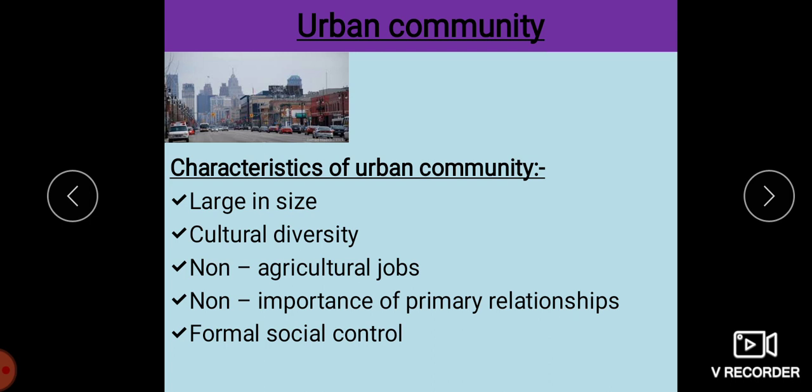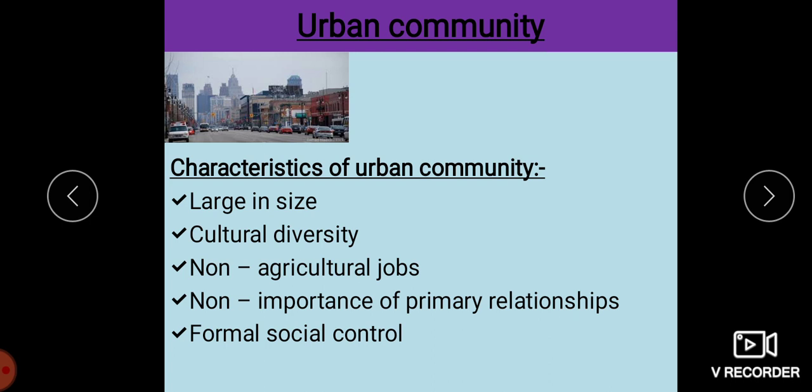Next, we have the non-importance of primary relationships. Formal relationships are more common in urban communities. No one cares for the other much. They restrict their attention to themselves and their families. We are restricted only to our own. We do not depend on or look after others. So this is also there.